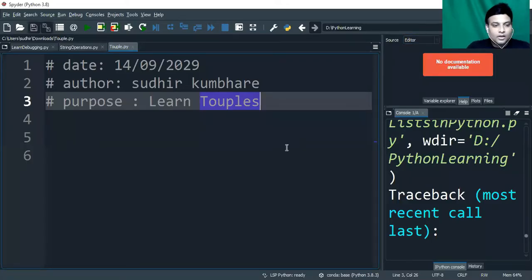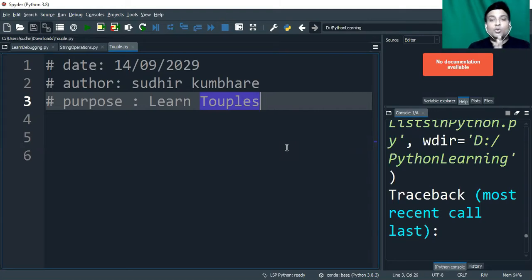So, hello guys, welcome to my Spyder IDE as usual. I hope you are following the best practices which I told you. Just create a new file and give a proper name, give some nice commenting as usual, and then we can start.